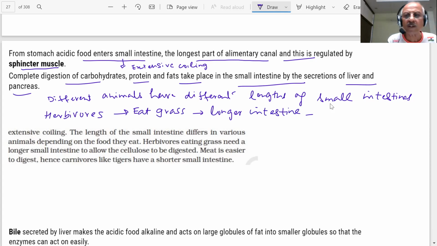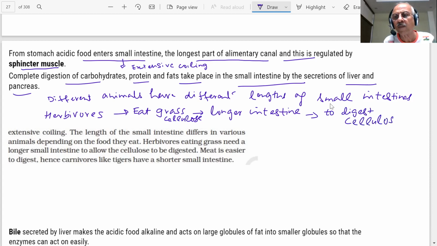Because grass contains cellulose, which is a complex organic compound. ठीक है, a longer intestine is needed to digest cellulose. And meat is easier to digest, ठीक है, for carnivores.